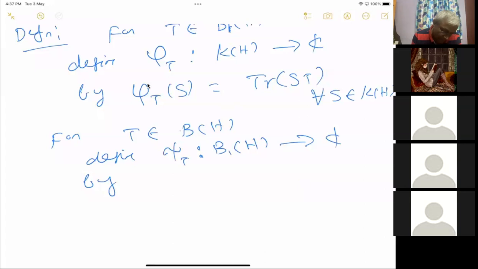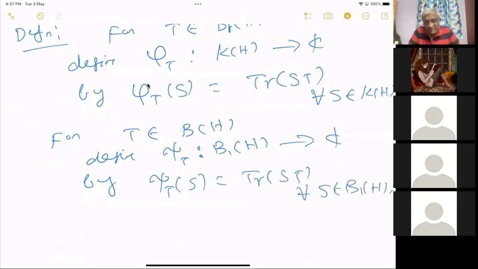So chi T of any S equals trace of ST for all S in B1H. This is very similar to the L1 space, where we would sum, and here we are taking the trace, which is the non-commutative sum. So we define it like this.